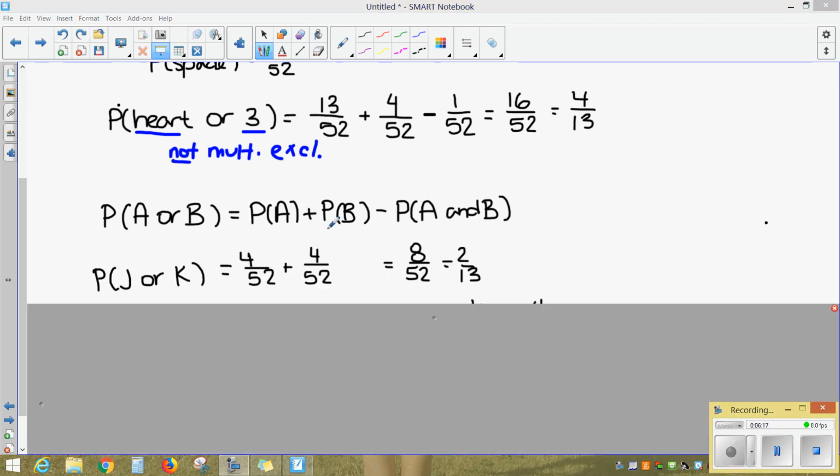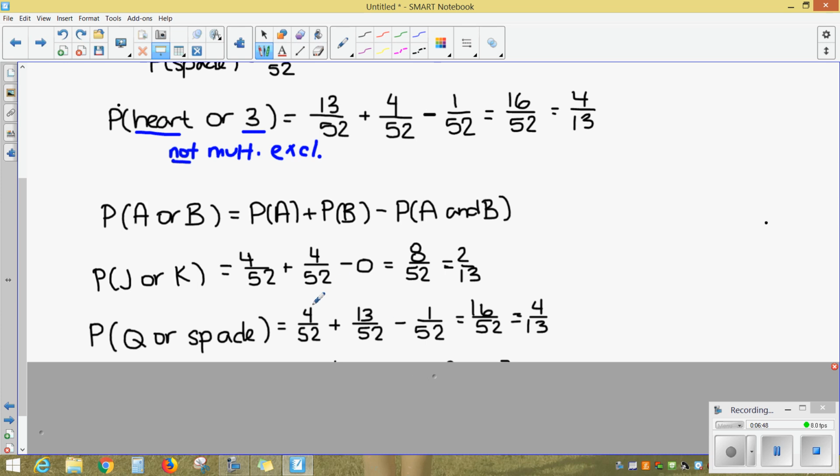Okay, the probability that I would draw a jack or a king, there are 4 jacks in the deck, and there are 4 kings in the deck, and there is no overlap at all. There are no cards in the deck that are both jacks and kings. You don't have to write the minus 0 on your paper, but I'm going to write it to show that I considered that option. So there's 8 cards out of 52, which reduces to lowest terms as 2/13.